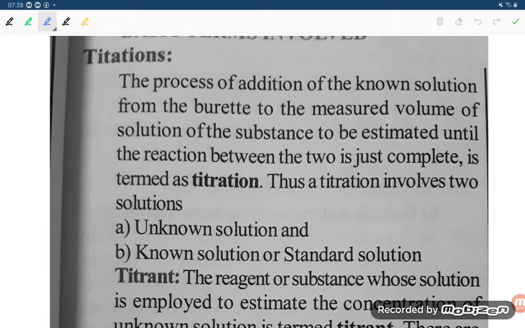Many students are confused, those who did not see the lab or didn't perform the practical. They must be facing a problem. For them, I am trying to explain the meaning of titration.